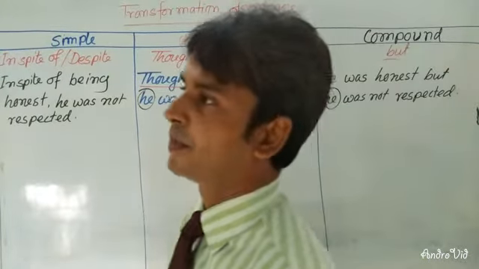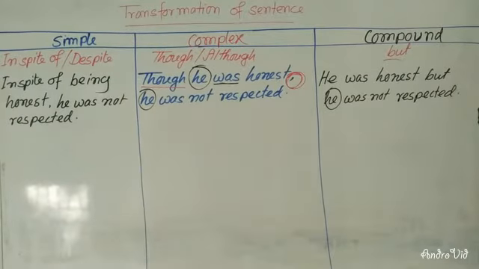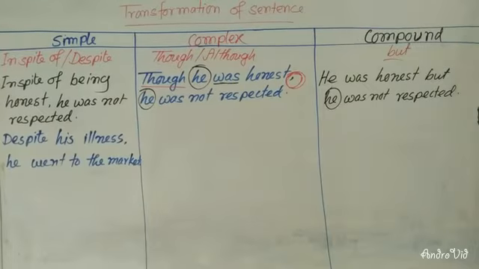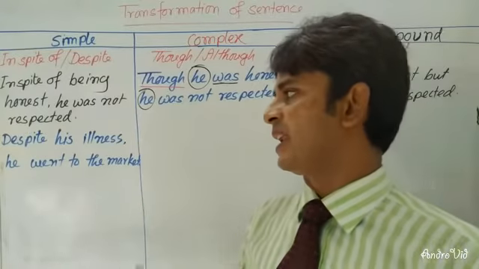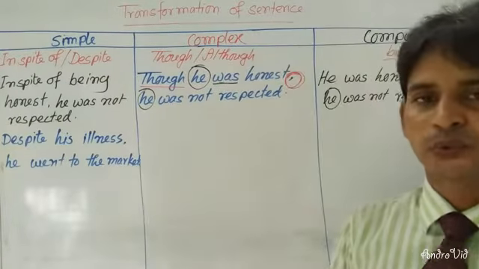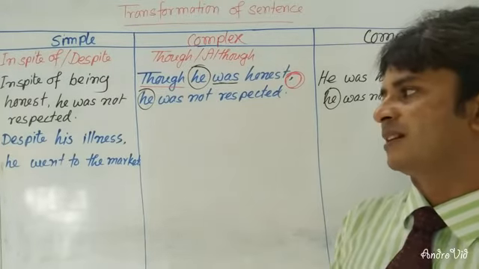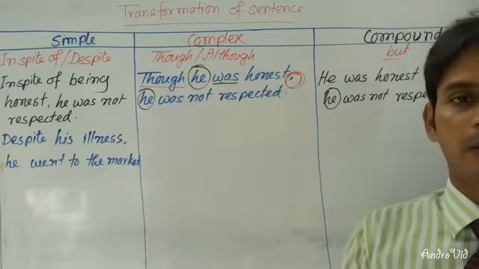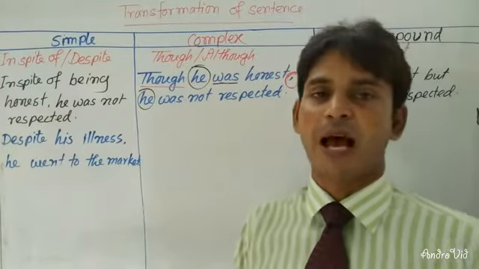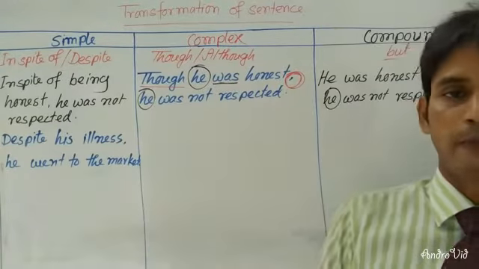Dear learners, I hope it is clear to you. Now I am going to give you more examples to make it more clear. Here you can see the second sentence: despite his illness, he went to the market. Here you can see that there is despite, so at the time of changing into complex, you will have to use though or although. In a compound sentence, you will have to use but.